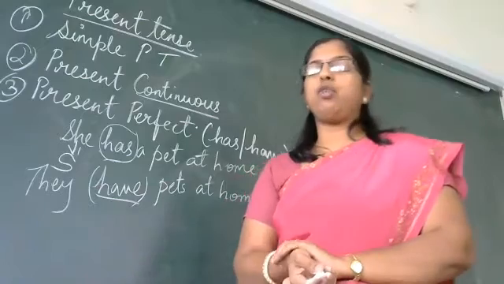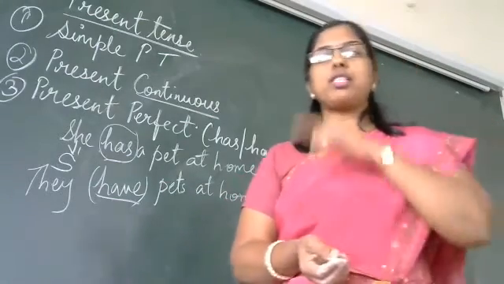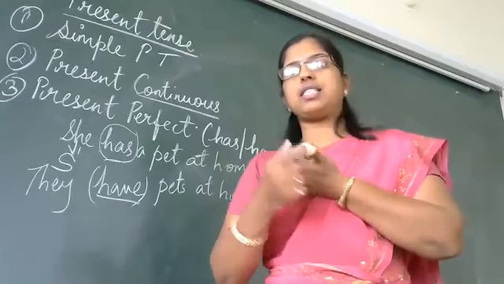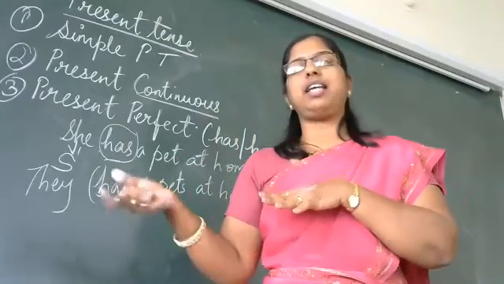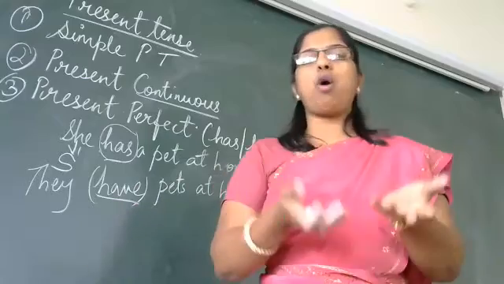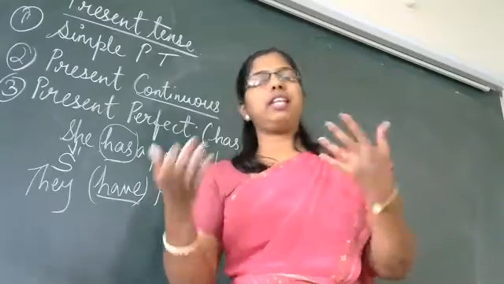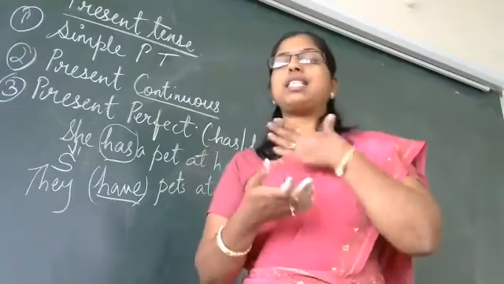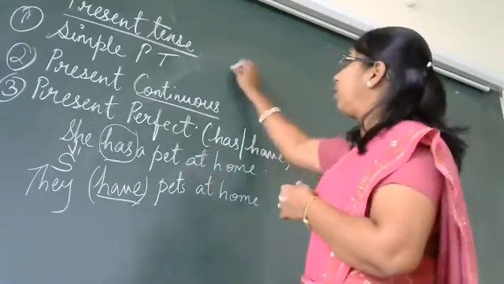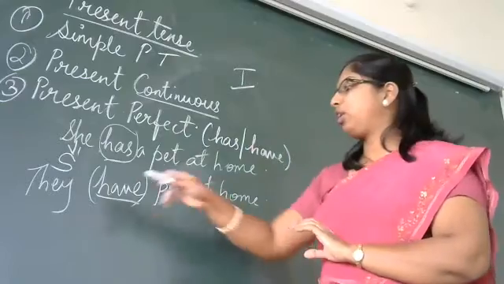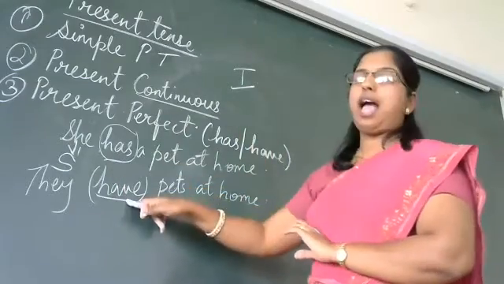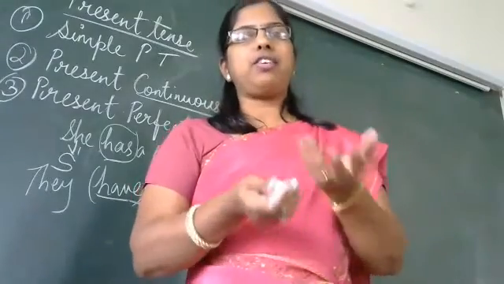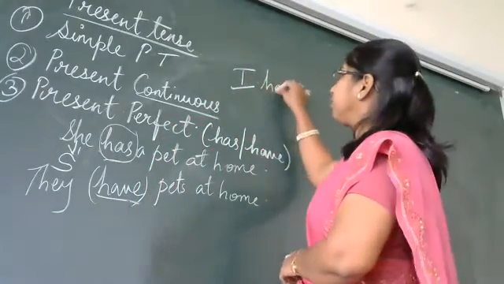So when do we use has and when do we use have? Has, we use it for a single person. He, she, it. She has, he has, it has. It has a tail. He has a beautiful watch. She has a lovely dress. But when you say for the first person, that is I, we don't use has. We use have. I have. Do you say "I has a book" or "I has a dress"? No. We say I have.